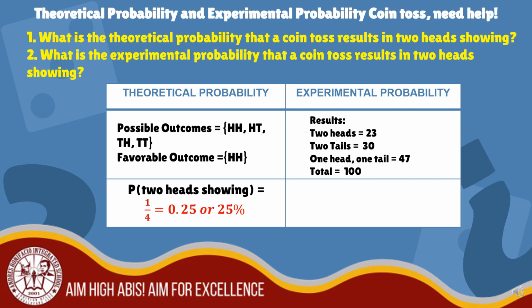What do you think is the experimental probability of 2 heads showing? Very good. The probability of 2 heads showing is 23/100 or 0.23 or 23%.